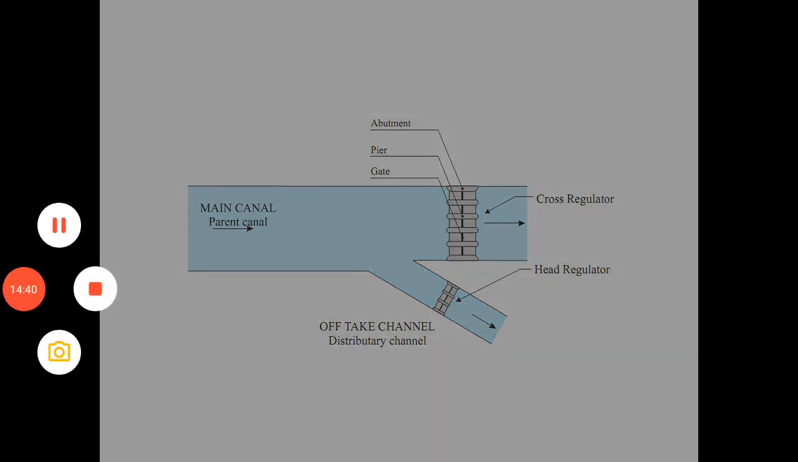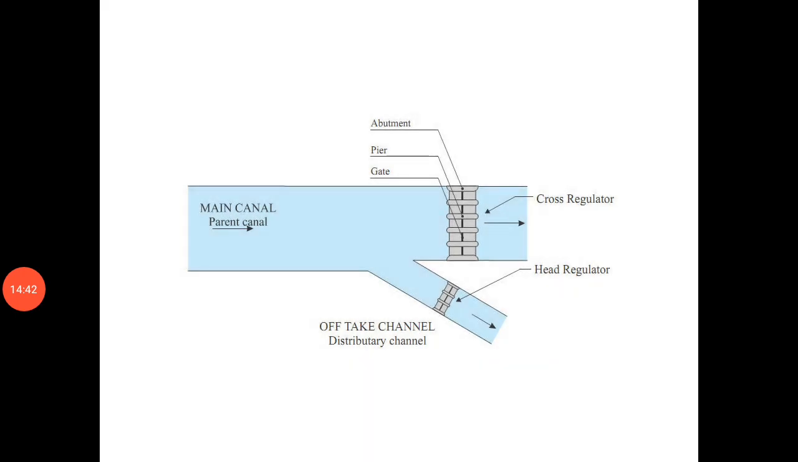So this is about the fifth chapter. In this chapter we have seen canal, then cross drainage work, and canal regulatory work.